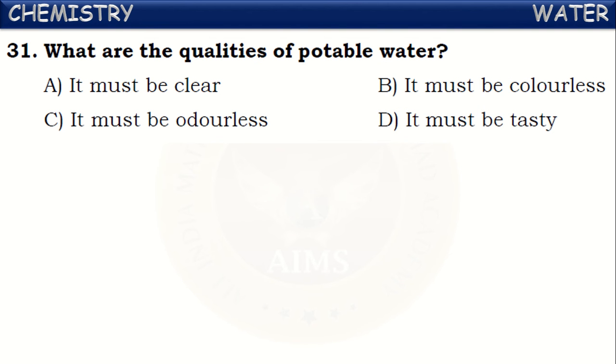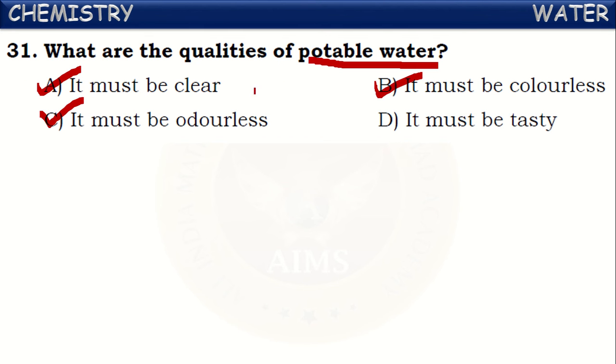Okay. Next, what are the qualities of potable water? What is meant by potable water here? The water which is suitable for drinking is called potable water. So that should contain certain qualities. One of them is that it must be clear, meaning it should not contain any impurities or dust particles. It must be clear, and it must be colorless also. If there is any color in the water, it represents the presence of impurities in it. So it must be clear, colorless and odorless also.